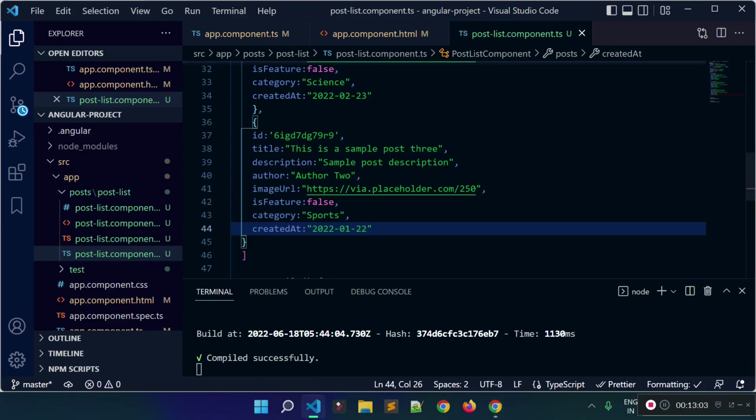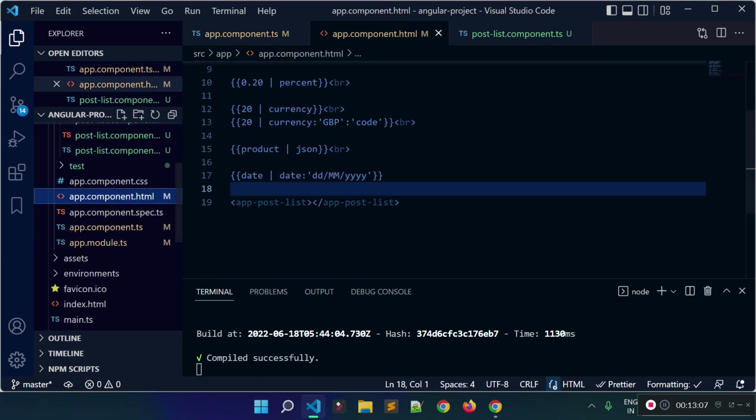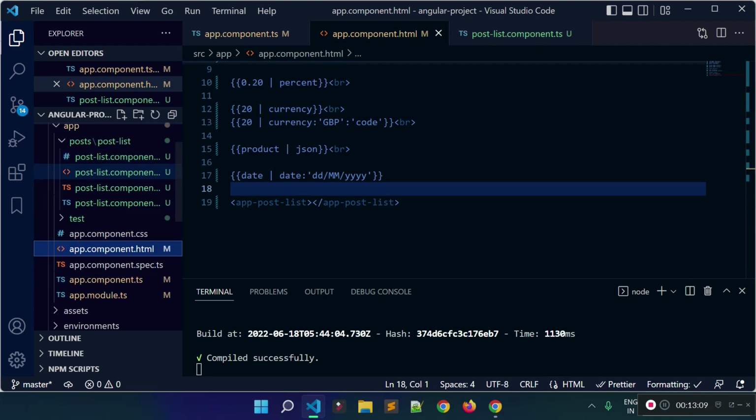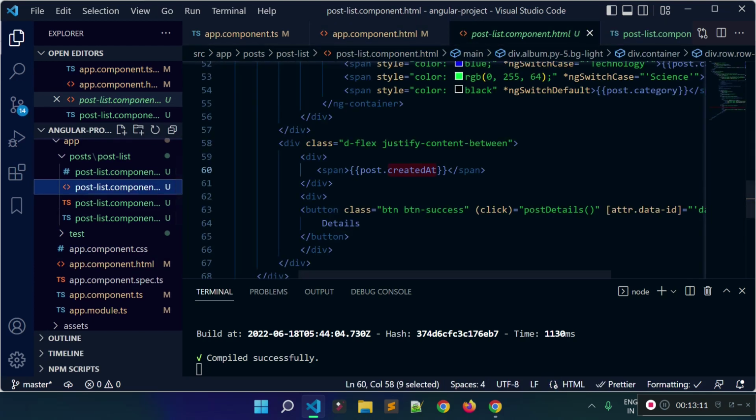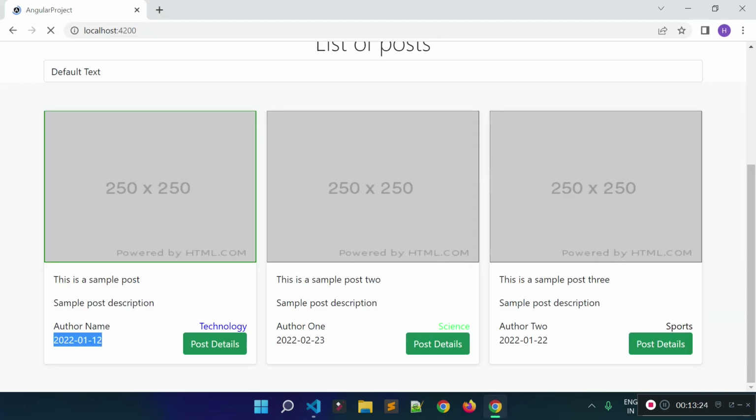Now we need to change the date format, right? So let's open our product list component.html file, and then what we need to do, we need to add the date pipe. So let's add date pipe here, and let's provide the format DDMM/YYYY. Save the file. You see we have the date in DDMMYY format.